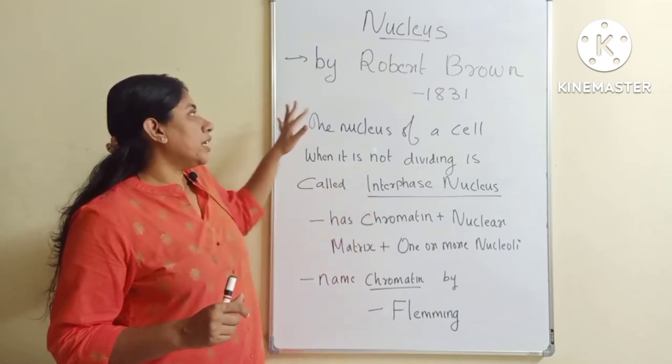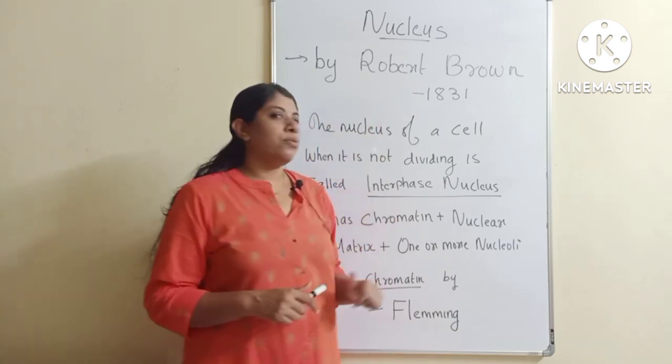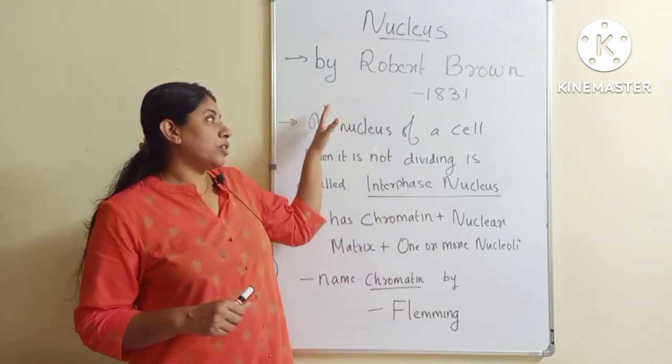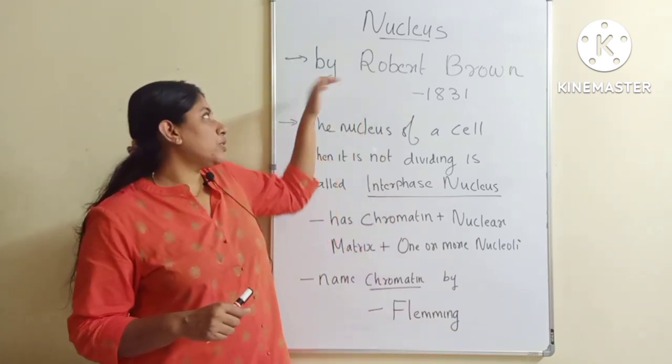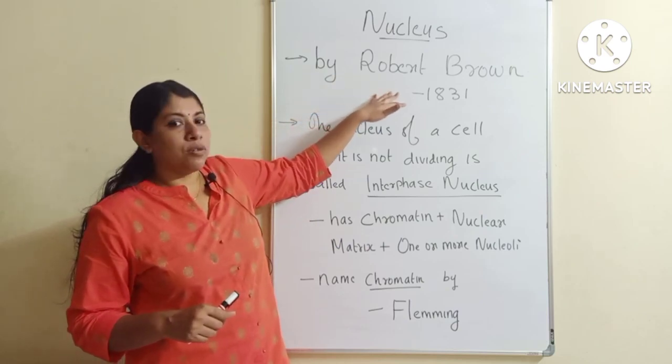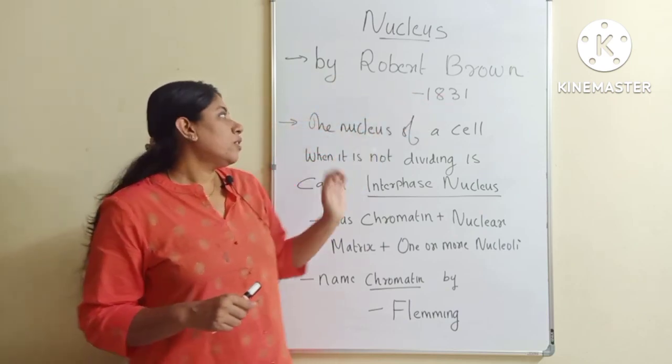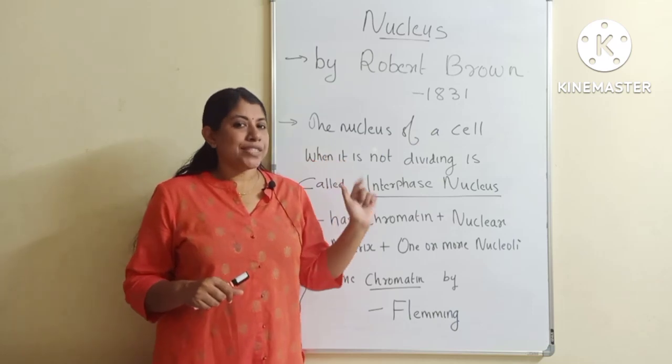So it is discovered by Robert Brown in 1831. This is very important from the competitive exam point of view. Nucleus was discovered by Robert Brown in 1831. Okay, you have to remember both the name as well as the year.